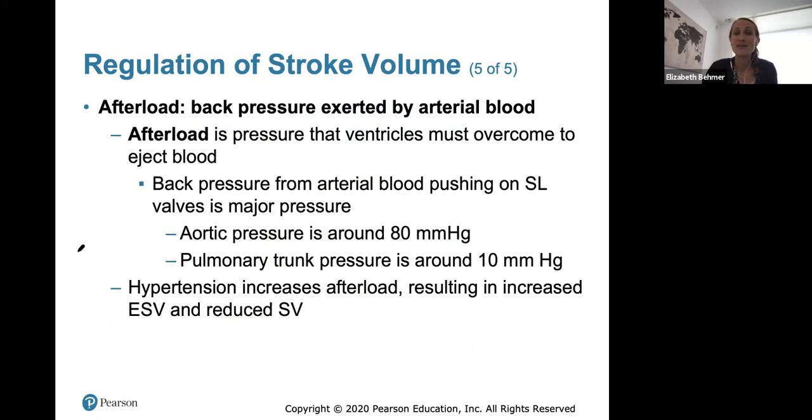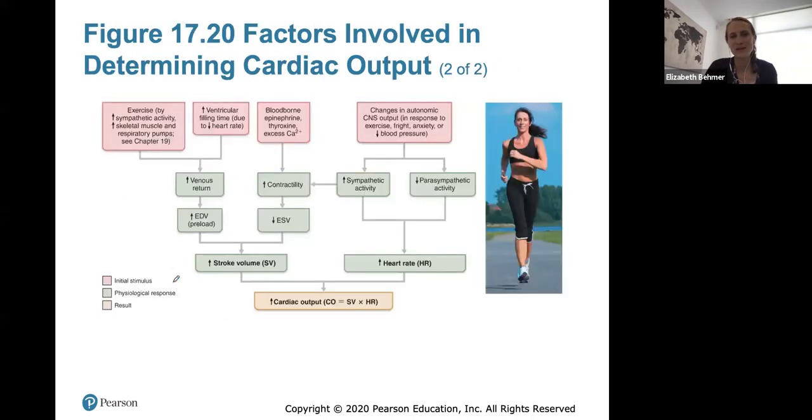And then afterload is the back pressure exerted by arterial blood. Afterload is the pressure that the ventricles must overcome to eject the blood. It always is from arterial blood pushing on your semilunar valves. Hypertension, so high blood pressure, increases afterload, which results in increased end systolic volume and reduced stroke volume. So that's why high blood pressure is dangerous, because it's kind of pushing back on the blood that the heart is trying to eject.